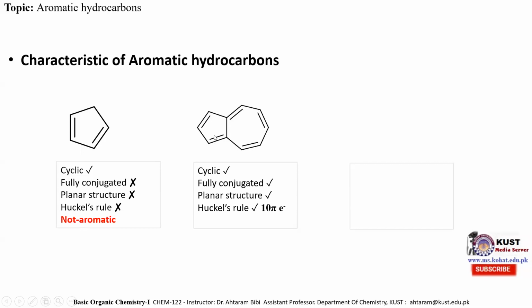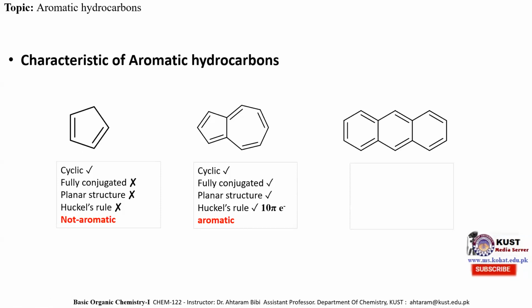It consists of 10 pi electrons, 4 pi electrons in this ring and 6 pi electrons in this ring. So total 10 pi electrons. And according to Huckel rule, if a molecule consists of 10 pi electrons, then it will be considered an aromatic hydrocarbon. So it possesses the 4 properties of aromatic hydrocarbon. So this molecule is known as an aromatic hydrocarbon.